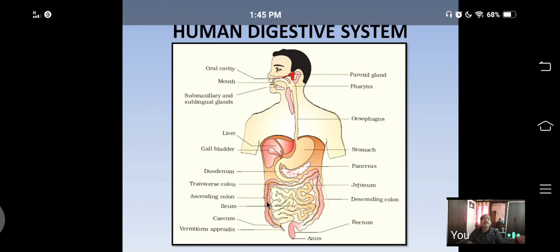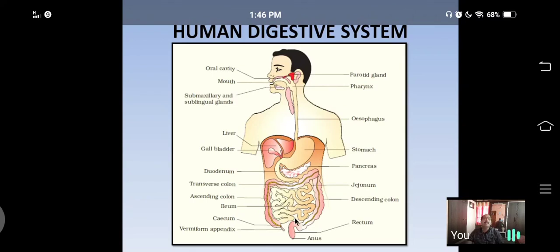This part, what I am showing, is the ascending colon. See, this is ascending colon because food will move up in this tube. This is transverse colon, and this is descending colon because through this tube food will come down, so it is called descending colon.